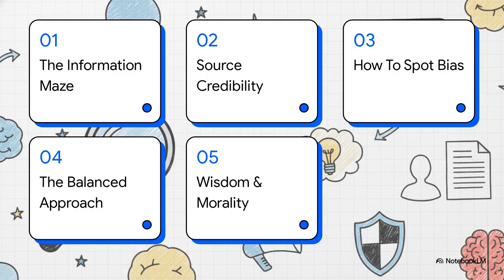Here is our roadmap for today. We'll be covering 1. The information maze. 2. Checking source credibility. 3. How to spot bias. 4. The balanced approach. And 5. Wisdom, morality, and peace. Let's jump in.